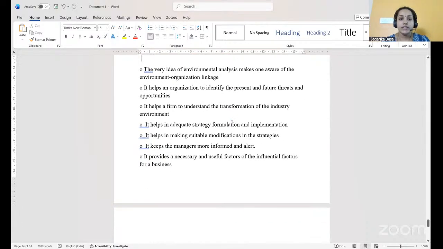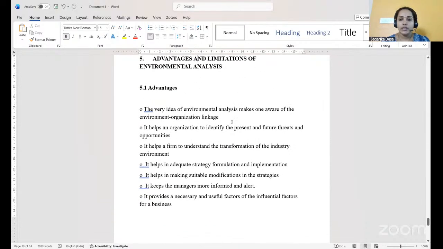Then we see the advantages and disadvantages of environmental analysis. After doing the PESTLE analysis, PEST analysis, or SWOT analysis, what is the advantage or the disadvantage of environmental analysis? When we see the advantages, the very idea of environmental analysis makes one aware of the environment-organization linkage. After doing the environmental analysis, how the organization and environment are related to each other can be easily understood. So it is one of the advantages.